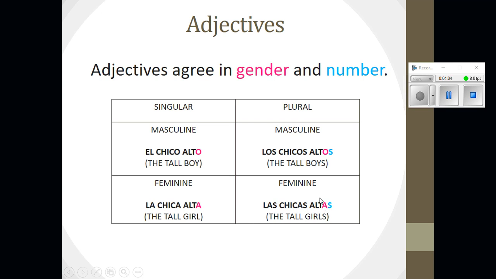Okay, I need you to pause the video at this time, fill in those parts of the chart, and also below the chart, the starred section that asks you to write what adjectives in Spanish agree in, that is this part here at the top, okay? So you're going to fill in those two highlighted colorful words to fill in that part of the note guide. Pause the video.